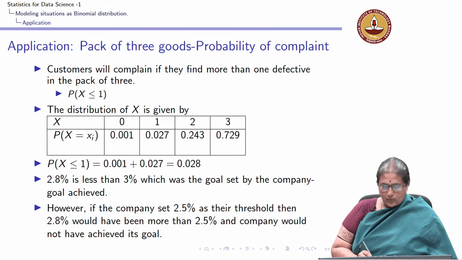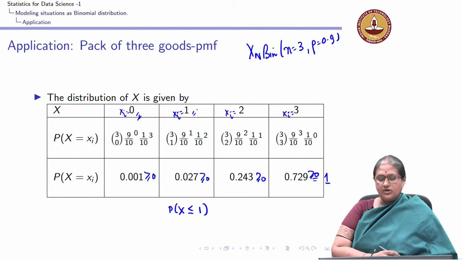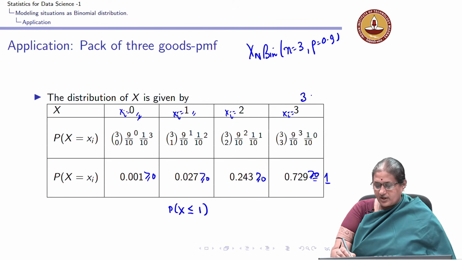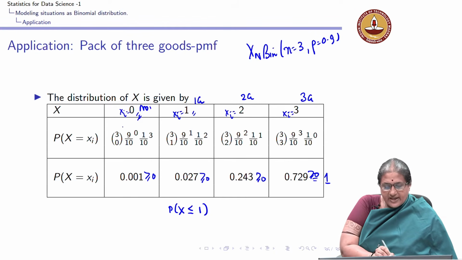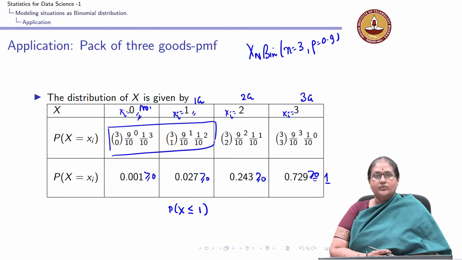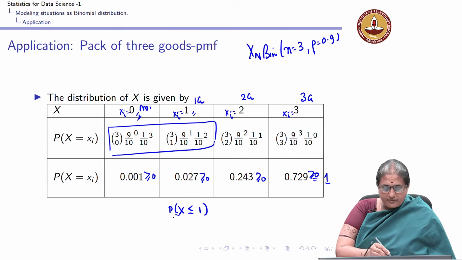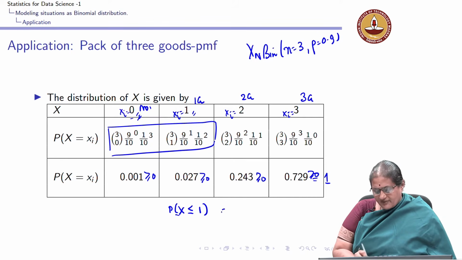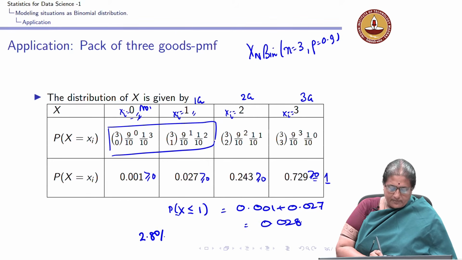More than 1 bad would be when all 3 are bad or 2 out of 3 are bad. Here I have all 3 good, here 2 good, here 1 good, here no good. So, these 2 cases are where a person is going to complain. In other words, I am interested in the probability of x equal to 0 plus x equal to 1, which is 0.001 plus 0.027, which is 0.028, about 2.8%.